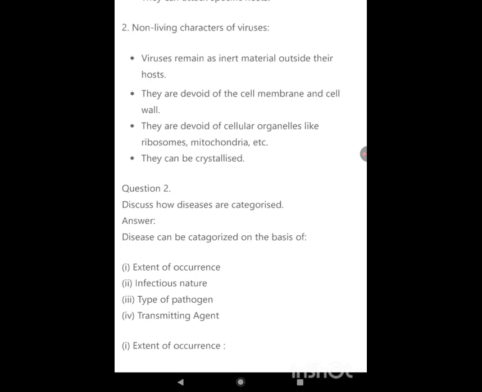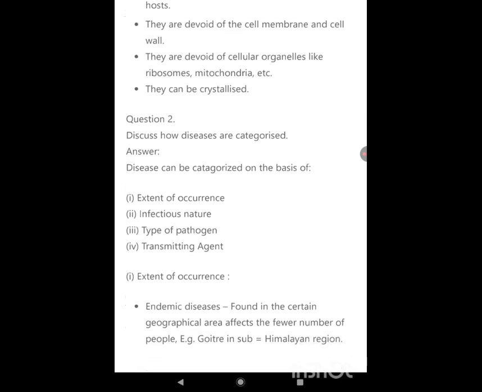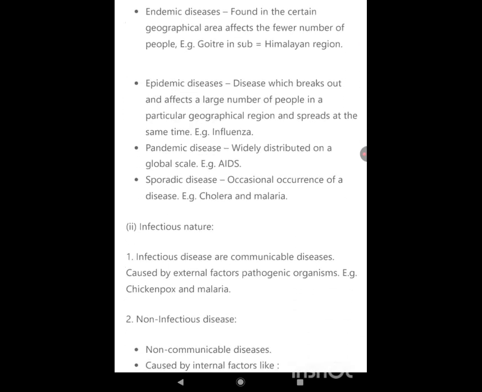This is how diseases are characterized. Diseases can be characterized on the basis of extent of occurrence, infectious nature, type of pathogen, transmitting agent. Extent of occurrence: endemic diseases are found in a certain geographical area and affect fewer people. Example: goiter in sub-Himalayan region. Epidemic diseases: diseases which break out and affect a large number of people in a particular geographical region and spread at the same time. Example: influenza. Pandemic disease, well distributed on a global scale. Example: AIDS. Sporadic disease, occasional occurrence of a disease.